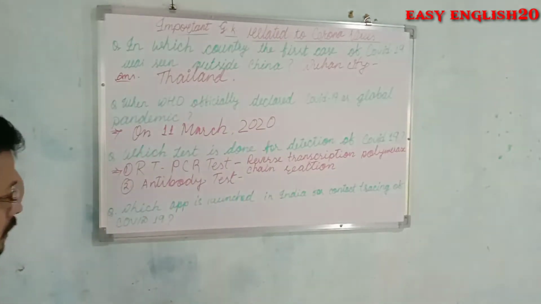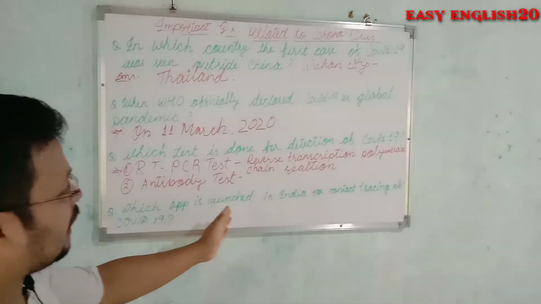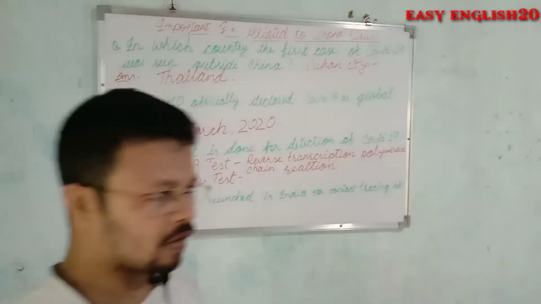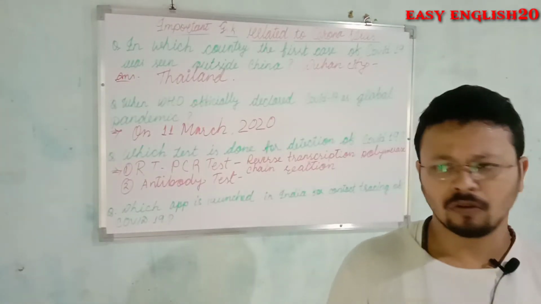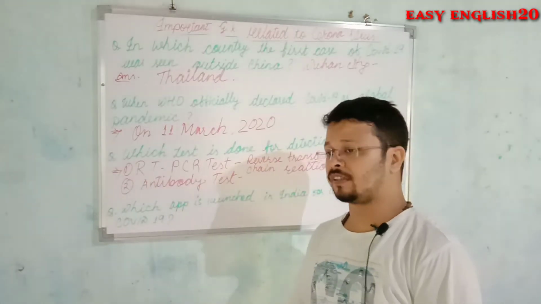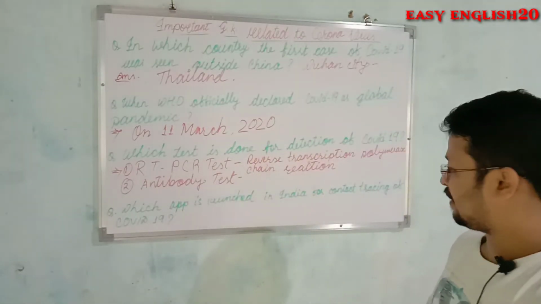And the next question, which app was launched in India for contact tracing of COVID-19? In India, which app was launched by the government of India for contact tracing of COVID-19?